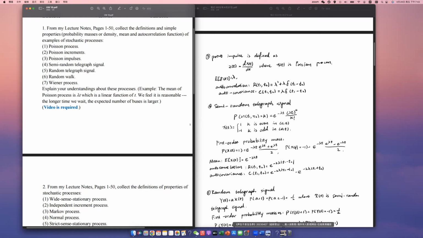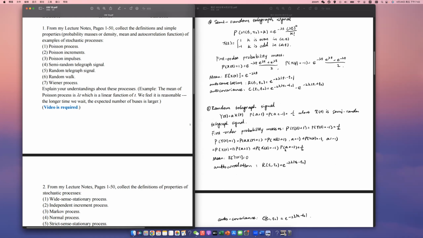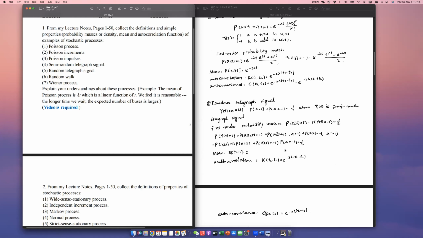And the random telegraph signal is Y(t) equals A times X(t), where probability A equals 1 and probability A equals -1 are both 1/2, and X(t) is a semi-random telegraph signal. The first order probability mass is 1/2.